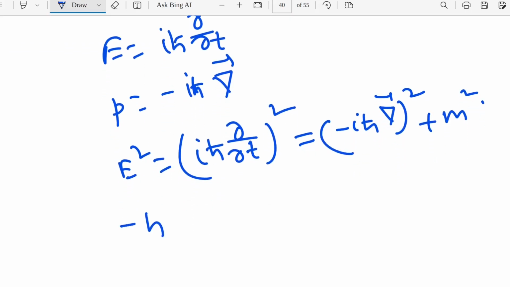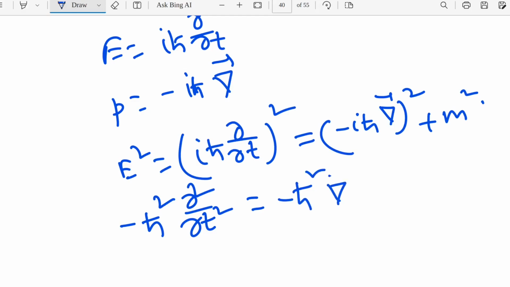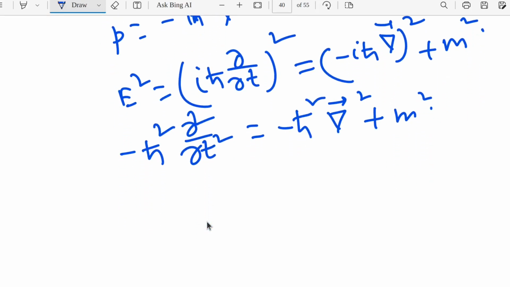So what will be here? It is like i square equals minus 1, that means ħ square ∂²/∂t² equals minus ħ square ∇² plus m square. So if I write here, let's say ∂²/∂t² plus ∇², it was minus, right?